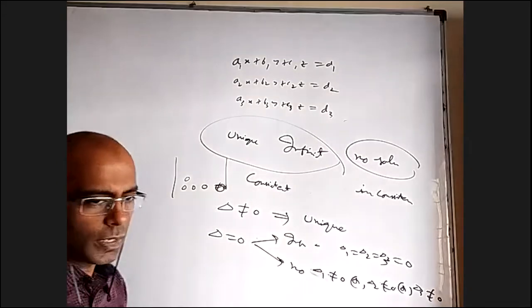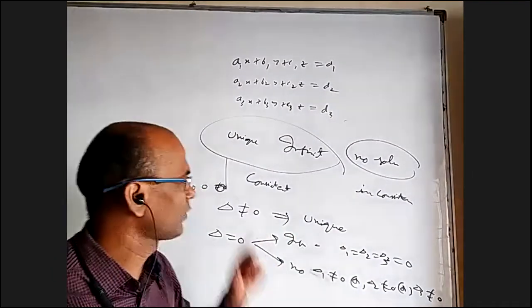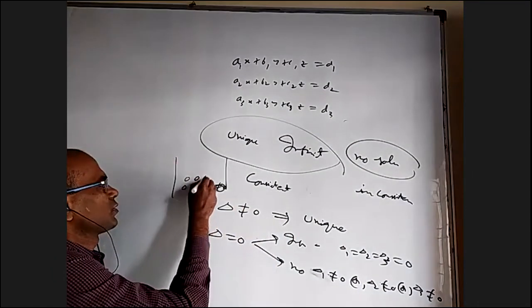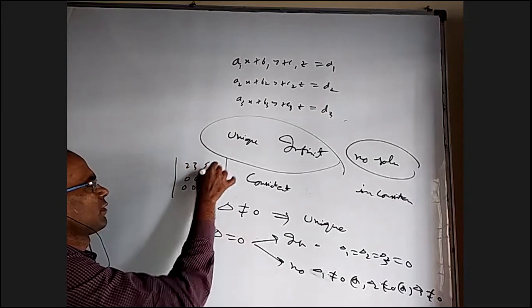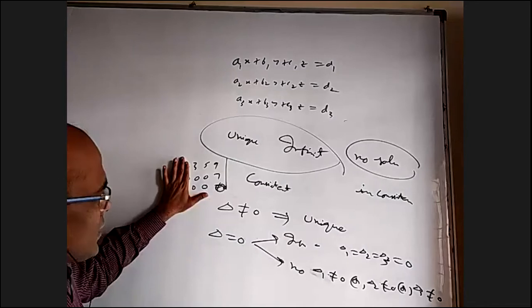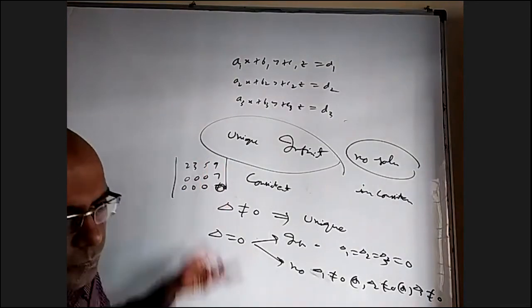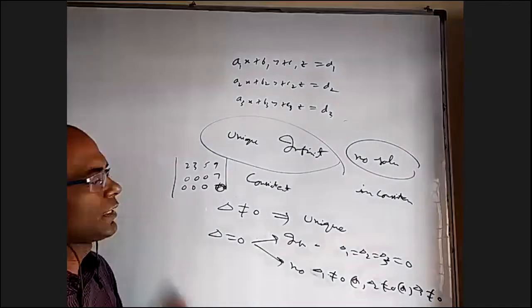But don't think that when all deltas are 0, it's definitely an infinite solution. No, I gave an example where if I take 0, 0, 7 here, and some 2, 3, 5, 9 here, you'll get delta, delta 1, delta 2. In fact, if you close this, it is delta 1. If you close this, delta 2. If you close this, it is delta 3. And if you close this, it is delta, right? All are 0, but it is a case of no solution.